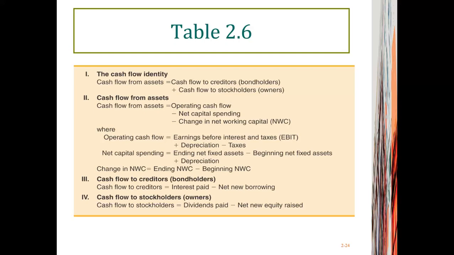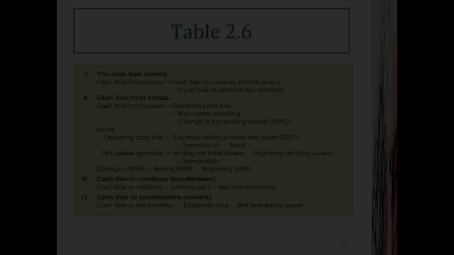And cash flow from assets follows two alternative formulas. The first one, we start with operating cash flow, then we subtract net capital spending and the changes in net working capital. The alternative way is to figure out the cash flow from creditors and cash flow from stockholders, and both methods will come up with exactly the same number.